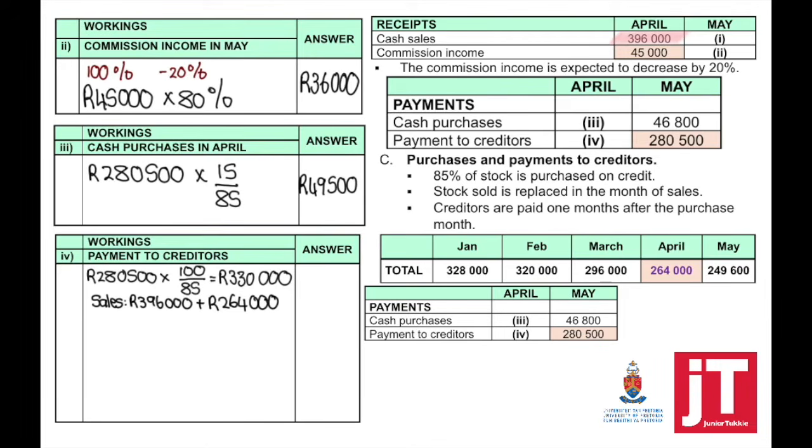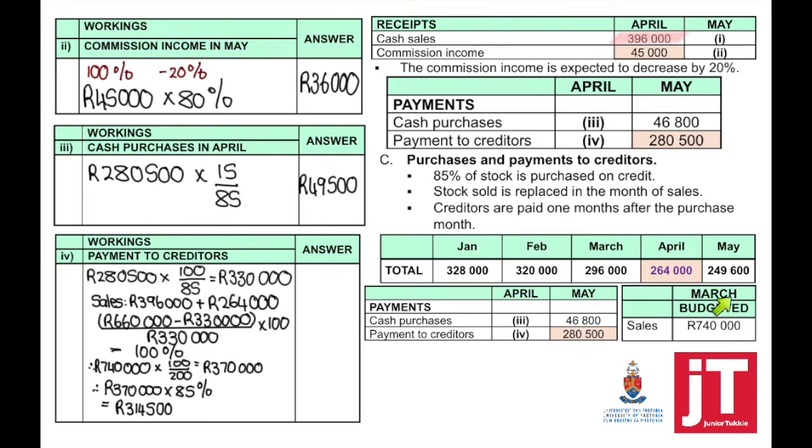The total sales is 396,000 plus 264,000. Again, we're using the payment to creditors in May to find out the total purchases in April because our suppliers are paid 1 month after the purchase. So now we can use the total sales. We can calculate it by taking the cash sales plus the credit sales, so that we can work out the markup percentage. Selling price minus cost divided by cost times 100 equals the markup percentage.